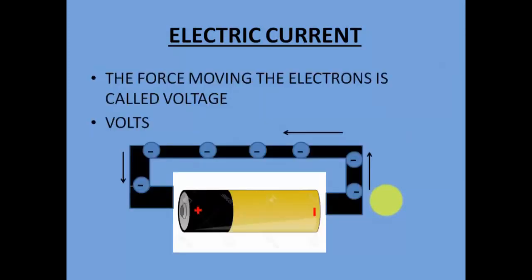Right? Now, the force moving the electrons is what is called the voltage. So what is voltage? Let's say these are the negatively charged particles we talked about. The negatively charged particles are moving from the negative end of the battery to the positive end like this.